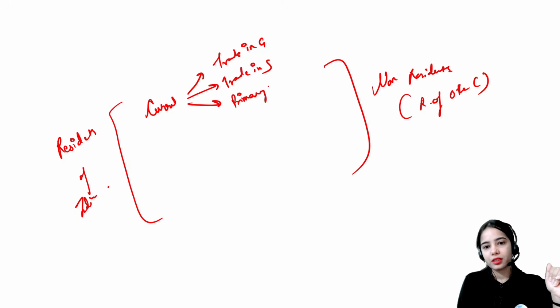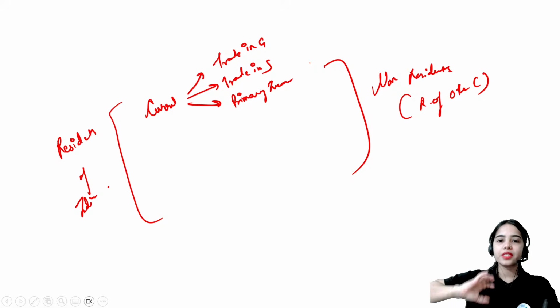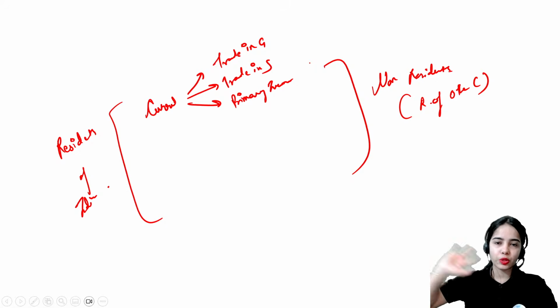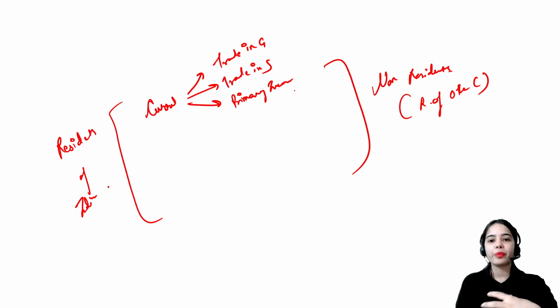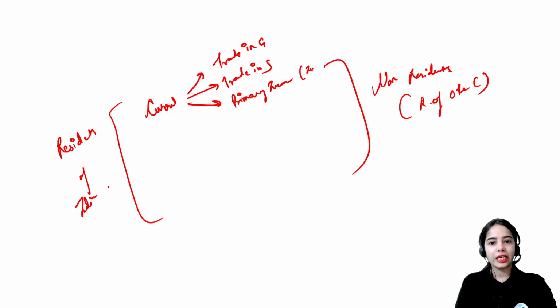For some days, for a week or a month, we are providing our labor services to some US-based company that sends us the money. Or we are doing investment in other countries, for which we get interest payments or returns. So this is the primary income that we get from outside.